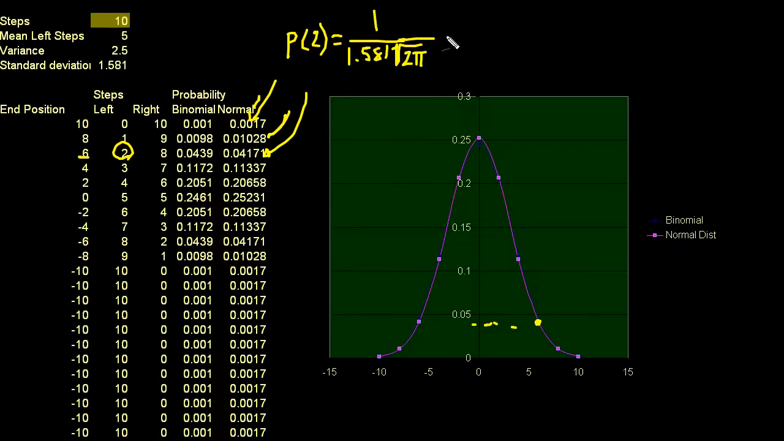But let's see, so times e to the -1/2 times x. Well, the x is what we're trying to calculate. 2 successes. So to have exactly 2 left, it's 2 minus the mean. So the mean is 5. 2 minus 5 divided by the standard deviation, 1.581, all of that squared. That's where this calculation came from.